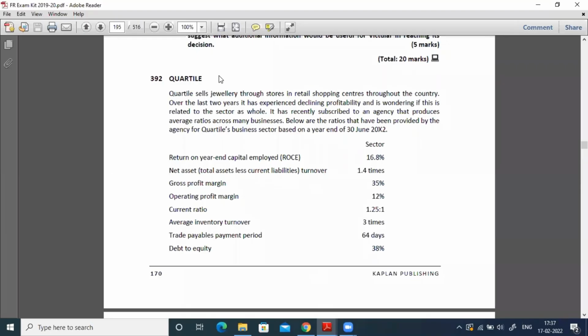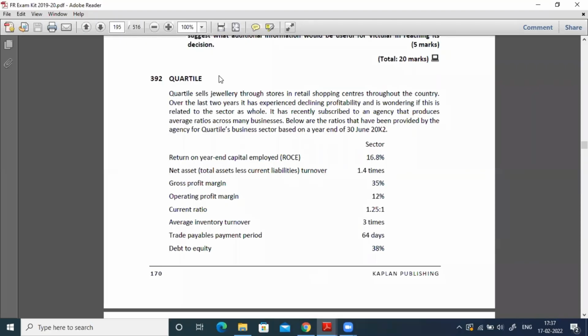Now it has recently subscribed to an agency that produces average ratios across many businesses. It means they consulted a KPO, that is knowledge process outsourcing, or an agency which provides certain industry statistics. So here below are the ratios that have been provided by the agency for the Quartile business sector, based on 30th June 2002.